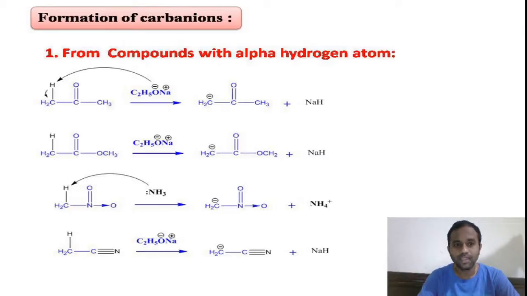These groups make the alpha hydrogen atom relatively acidic. All these carbon anions formed are resonance stabilized by the mesomeric effect, so these are all stable carbon anions. These carbon anions can be easily formed by this reaction, right?